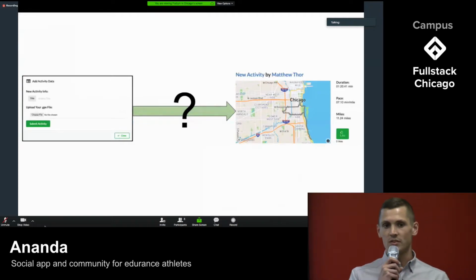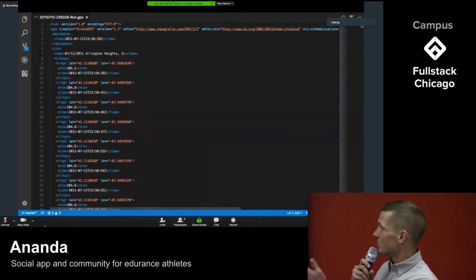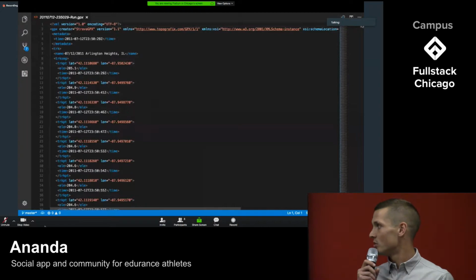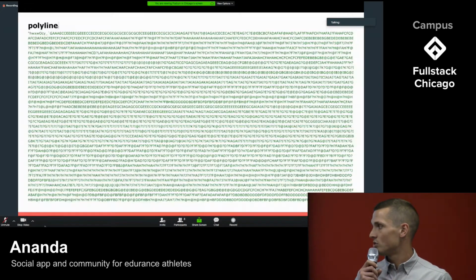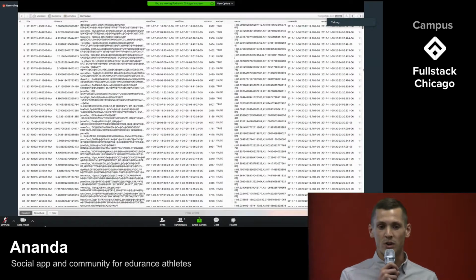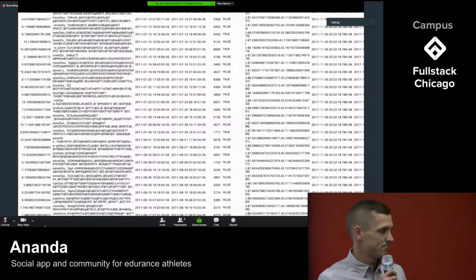So our solution was to send the files over HTTP, parse the information from that, and store the information on our database. Now, a GPX file is just a big collection of what are called track points, as you can see here, which contain a coordinate pair and a timestamp. But we didn't want to store big arrays of data in our database, so our server actually converts that to a polyline, which is just a string, as well as calculates relevant metadata like the center point, the start and end time, pace, and distance. This allows us to display the activities, as you saw a minute ago, and is also critical to making new friend recommendations.